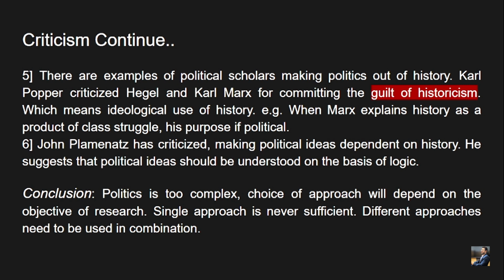Okay, John Clements has criticized making political ideas dependent on history. He suggested that political ideas should be understood on the basis of logic. Very fair point, right? So, what is the conclusion? Conclusion is politics is again too complex. Choice of approach will depend on the objective of research. Okay, a single approach is never sufficient. Different approaches need to be used in combination.